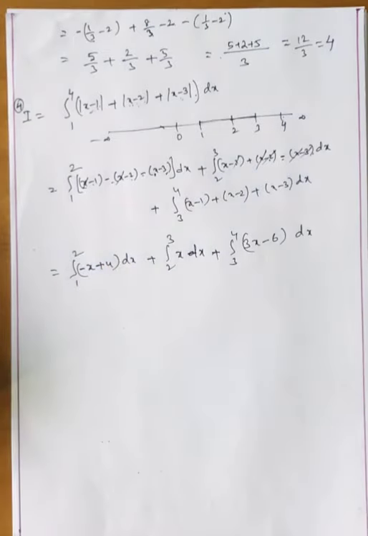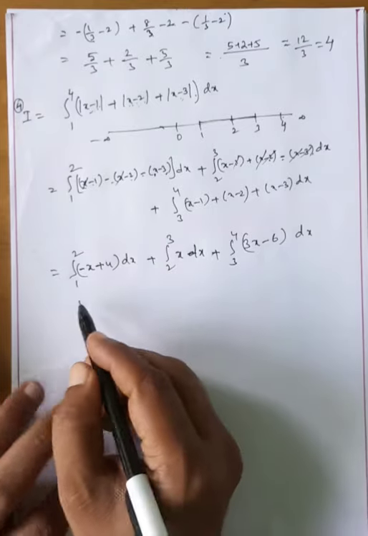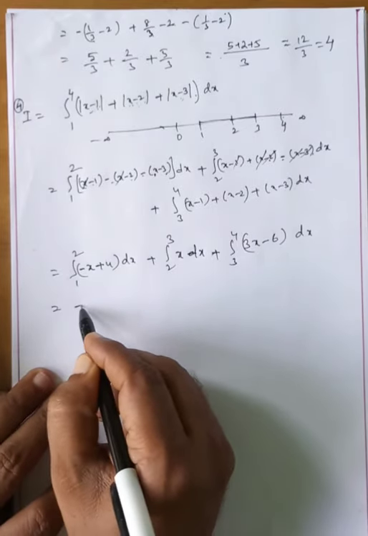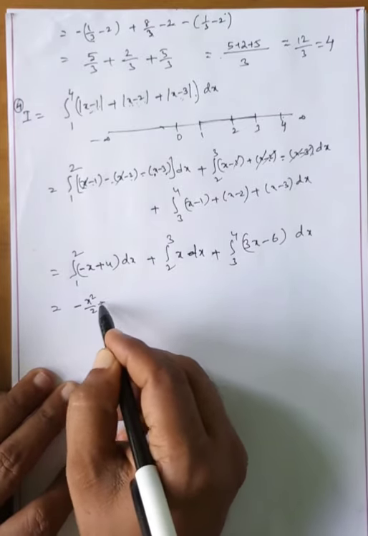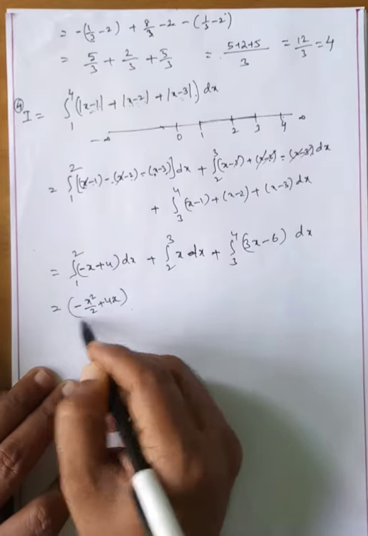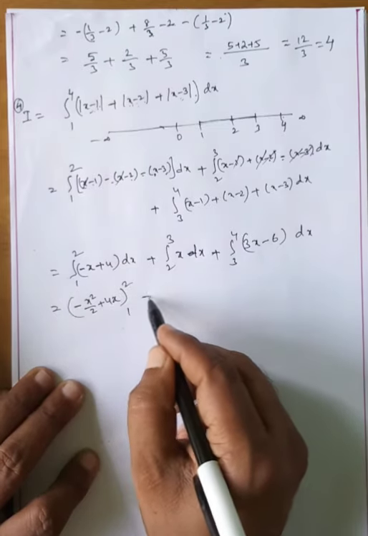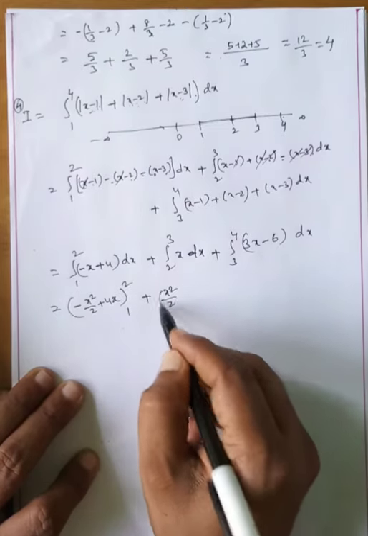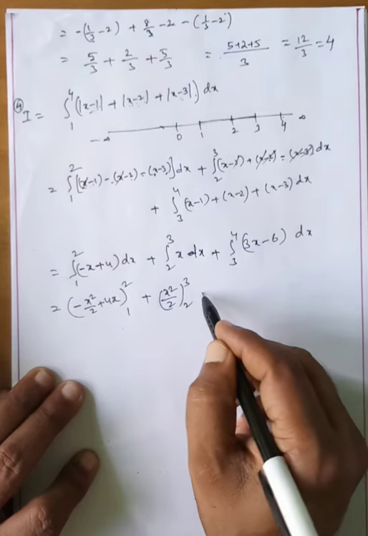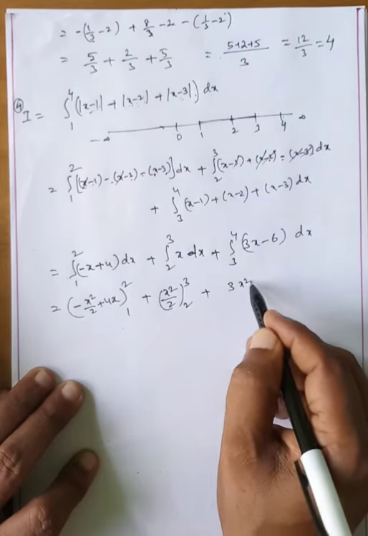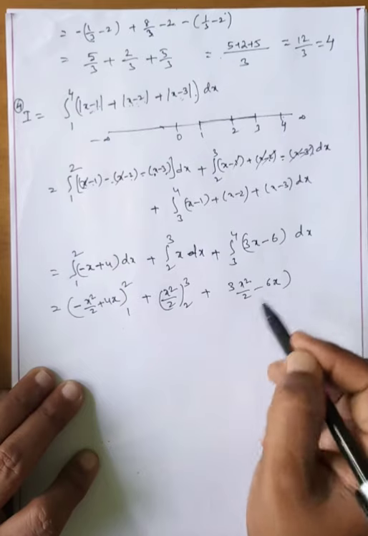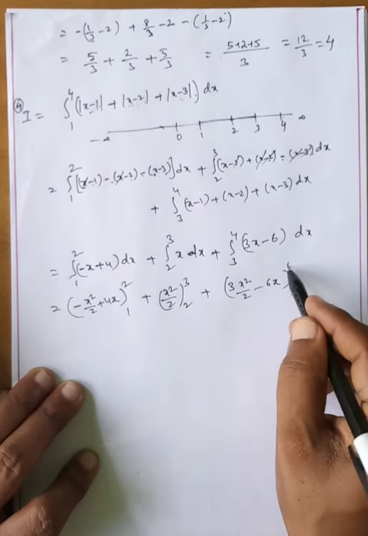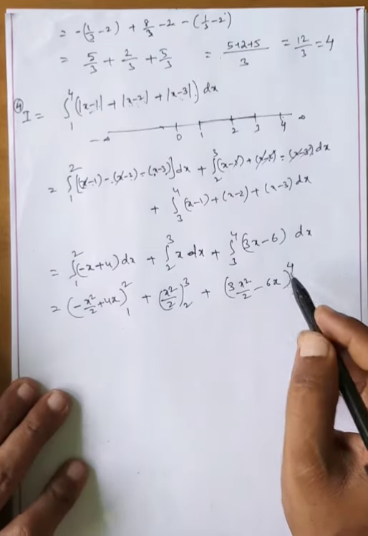I hope that you understood. Okay, that is equal to minus x square by 2 plus 4x, limits 1 to 2, plus x square by 2, limits 2 to 3, plus 3 into x square by 2 minus 6x, limits 3 to 4. What happened?